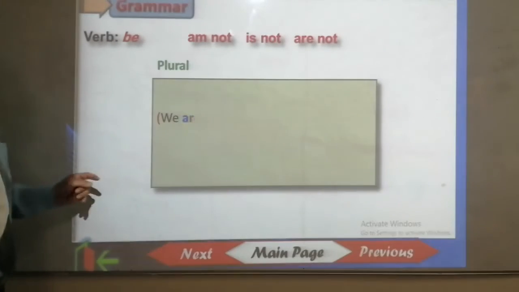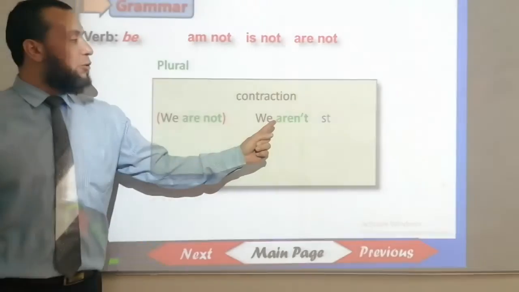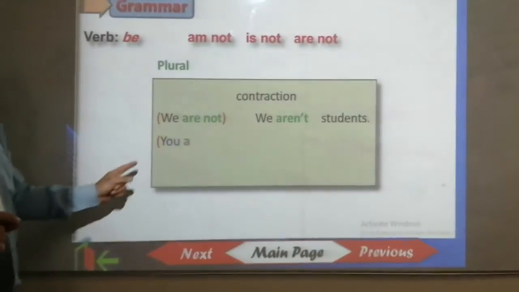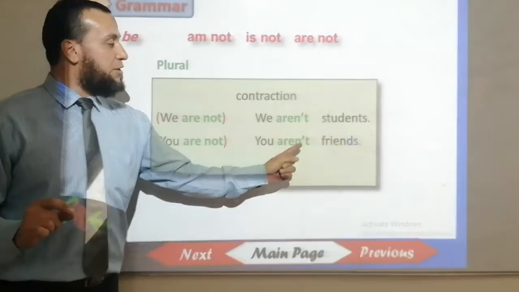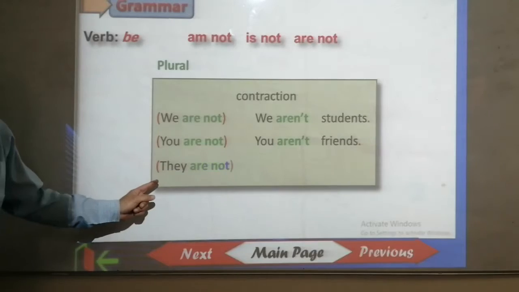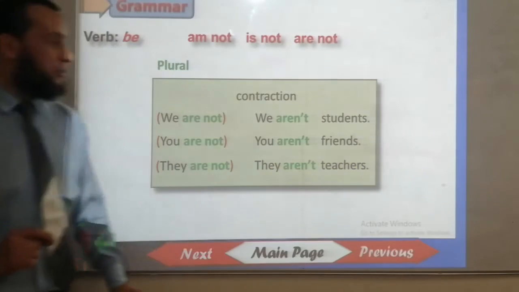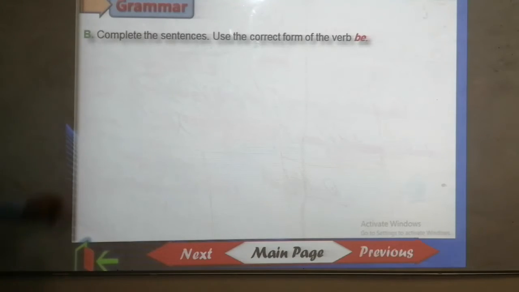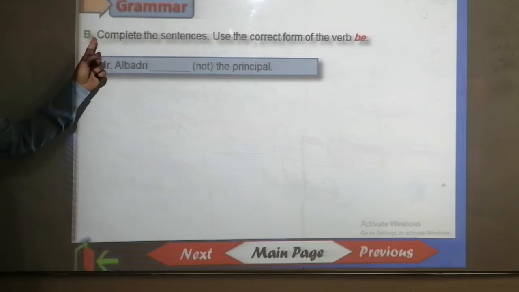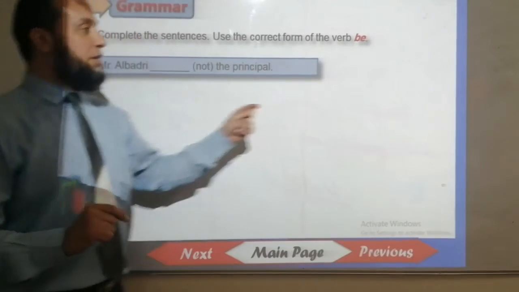Okay, now let's move to the plural form. Plural form, we use are not. We are not. Contraction, we aren't. We aren't students. You are not. As a contraction, you aren't. You aren't friends. They are not. They aren't. They aren't teachers. Now, let's practice the negative form of verb be. Exercise B. Complete the sentences. Use the correct form of the verb be.